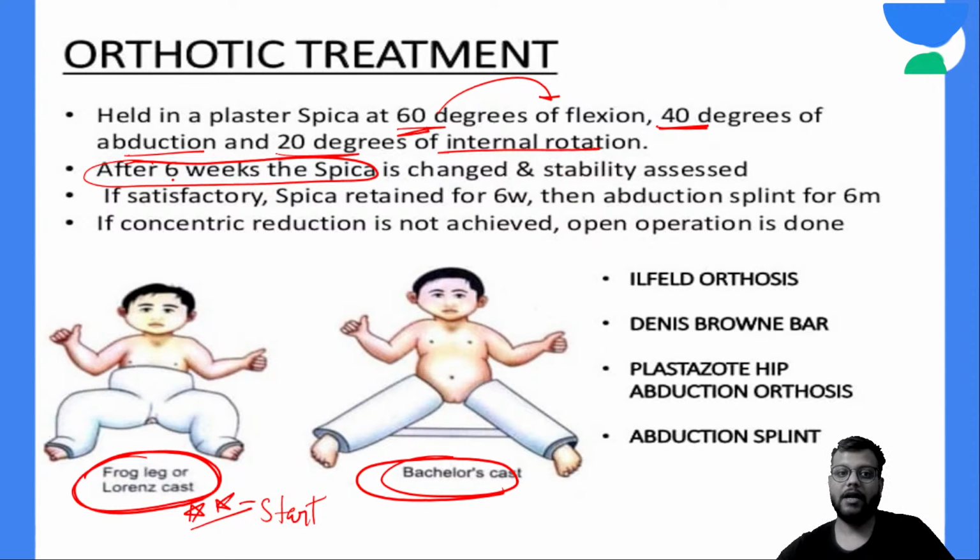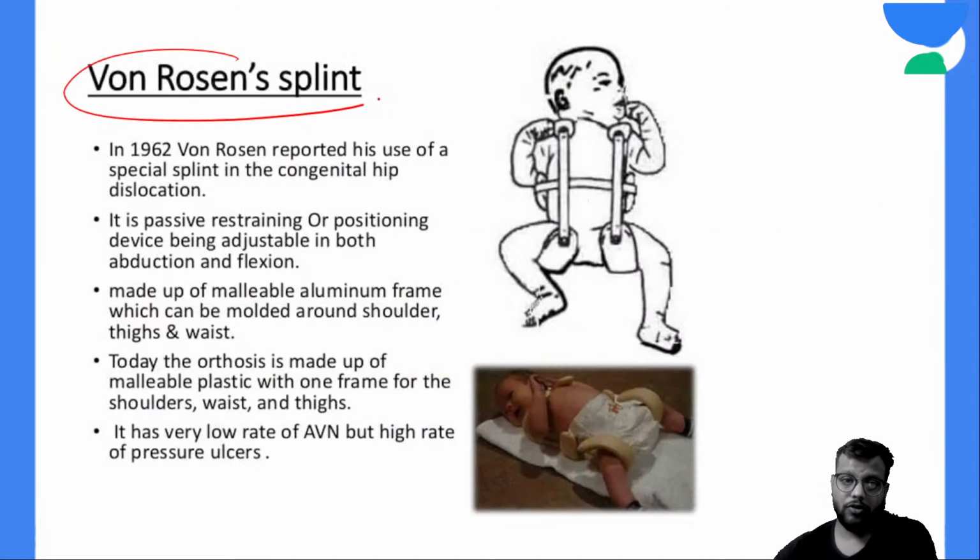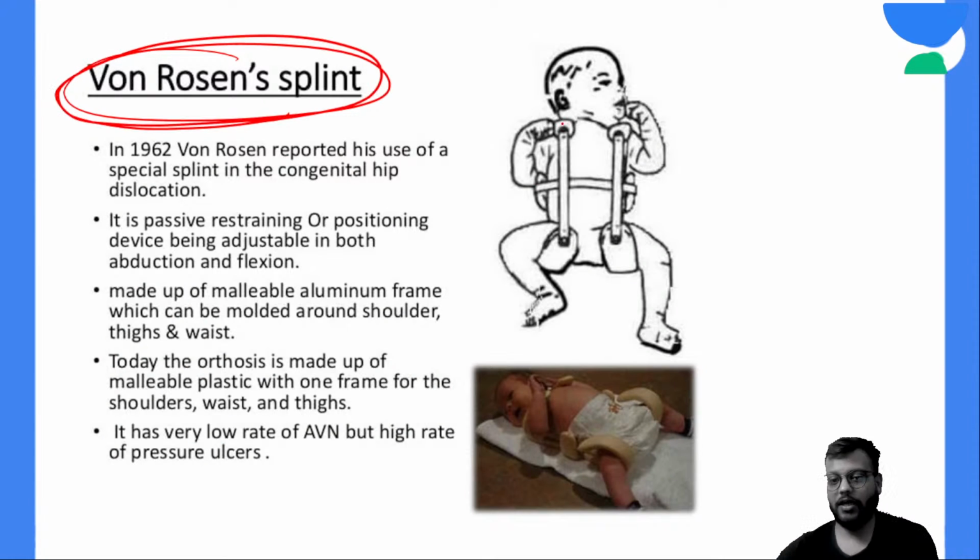Okay, and after 6 weeks, if it is satisfactory, you go for the splint, and it is your Von Rosen splint. So just remember the image is very important for the identification. What is this? This is your Von Rosen splint. Okay, this is your Von Rosen splint. Identification is very important, just remember this.